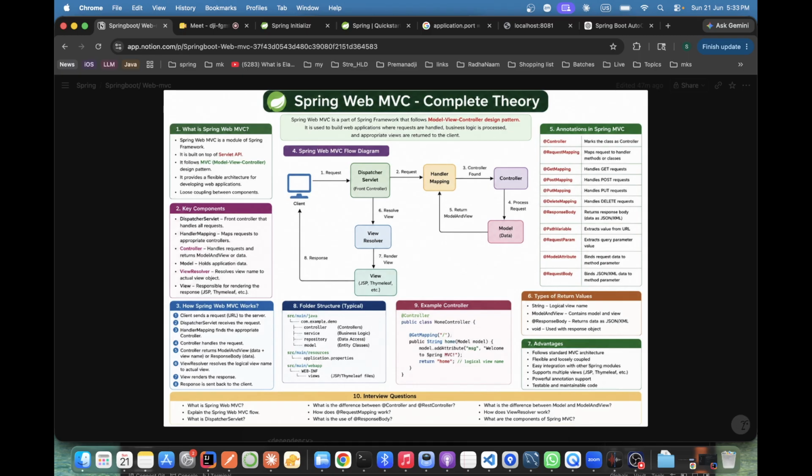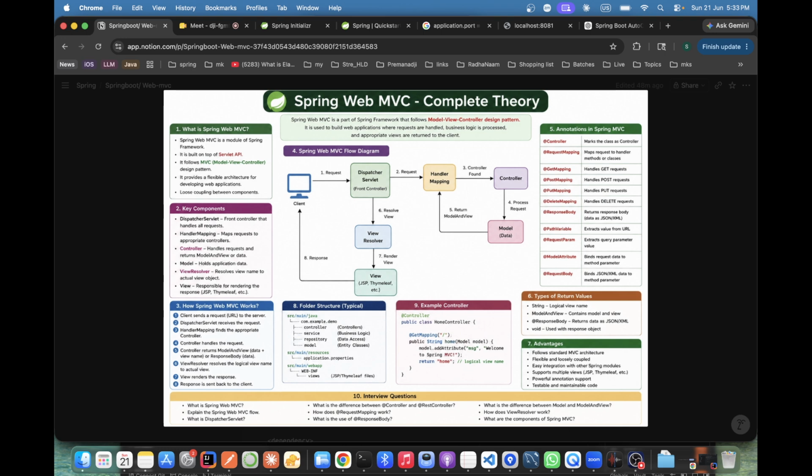So first, from a Spring point of view, the first controller will be the dispatcher servlet, and it is a part of the servlet. Our first request will come here, to the dispatcher servlet, and this class we also call the front controller. Mention the name below, front controller. Got it?